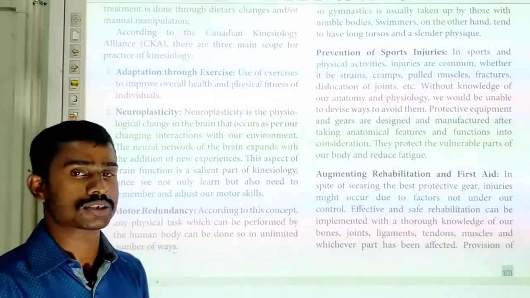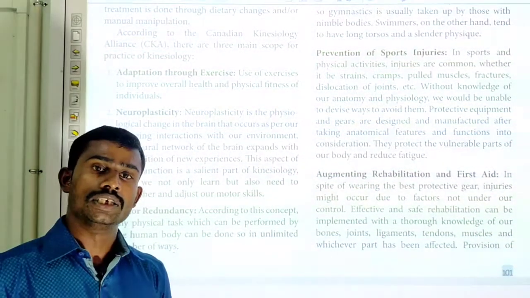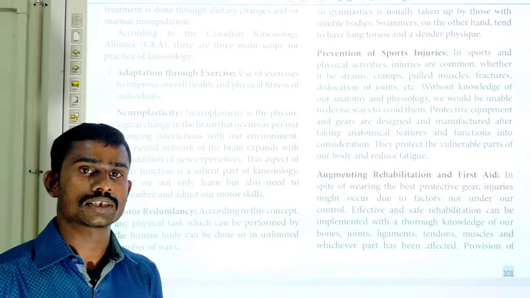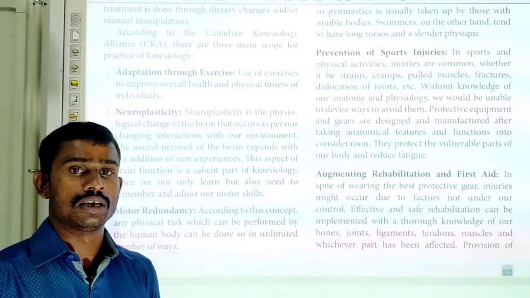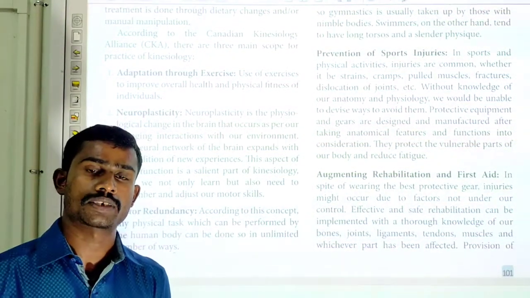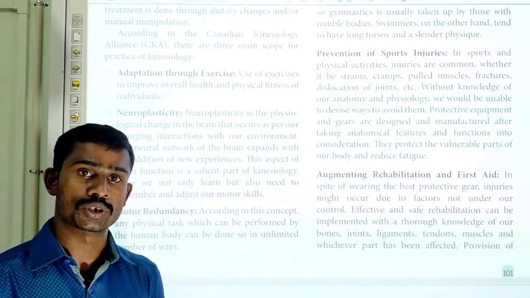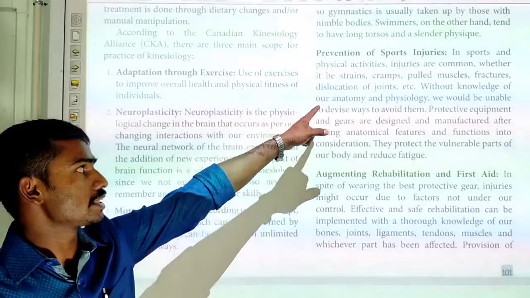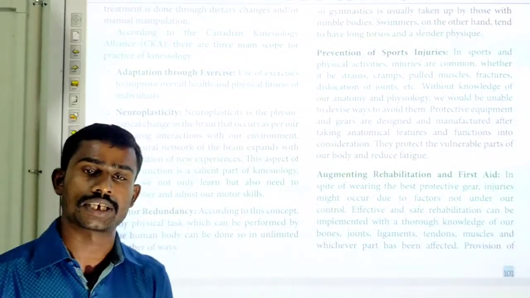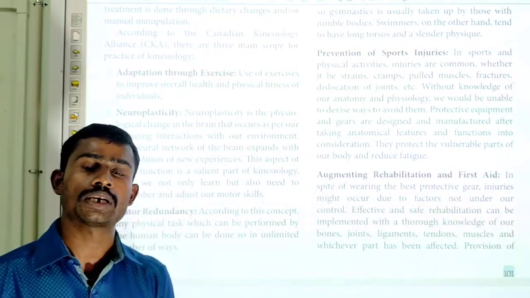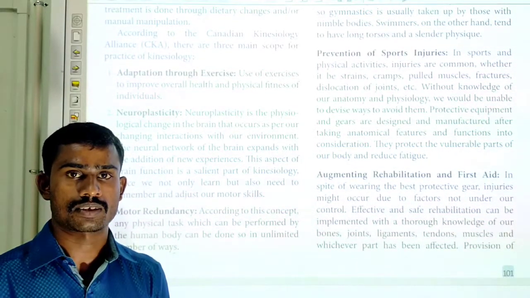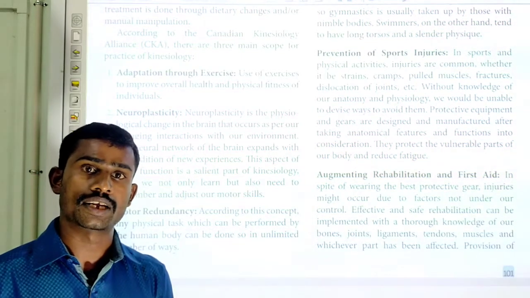This prevention of sports injuries says that injuries are common during physical activities or in sports. The knowledge, or understanding, of anatomy and physiology helps us to prevent such injuries. Injuries such as strains, cramps, pulled muscles, fractures, dislocation of joints. Do you know what strains are? Strain means injury to the muscles. The injury of a muscle is known as a strain. That means tearing of muscles.